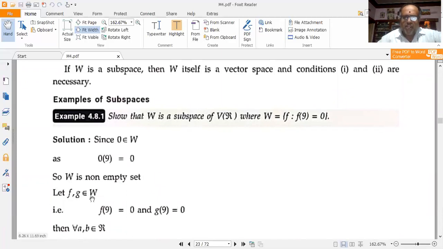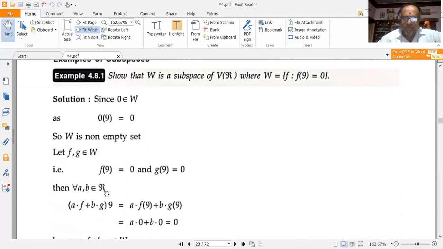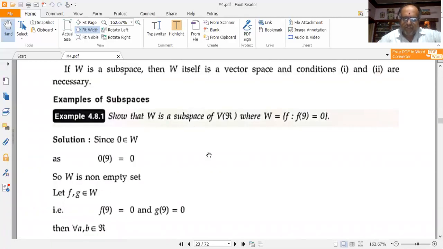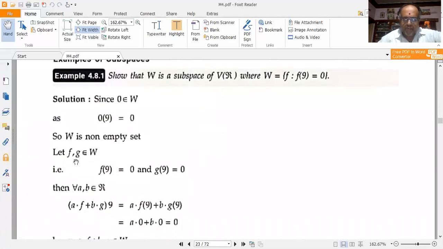Now suppose f, g belong to capital W. That is, f(9) is equal to 0 and g(9) is equal to 0. Let me consider two elements, f and g, which belong to capital W, such that f(9) is equal to 0 as given in the data, and g(9) is also equal to 0.